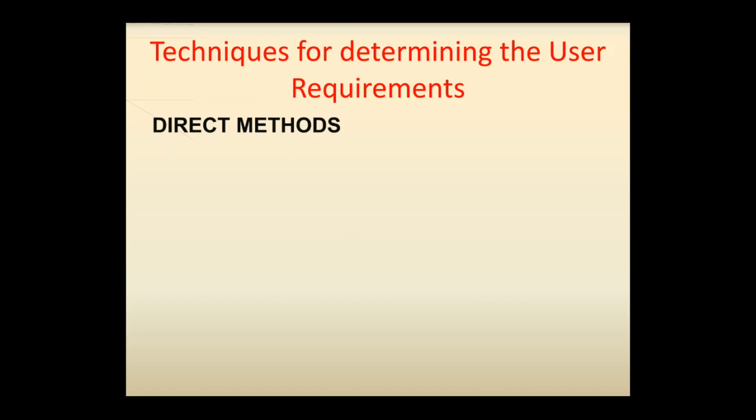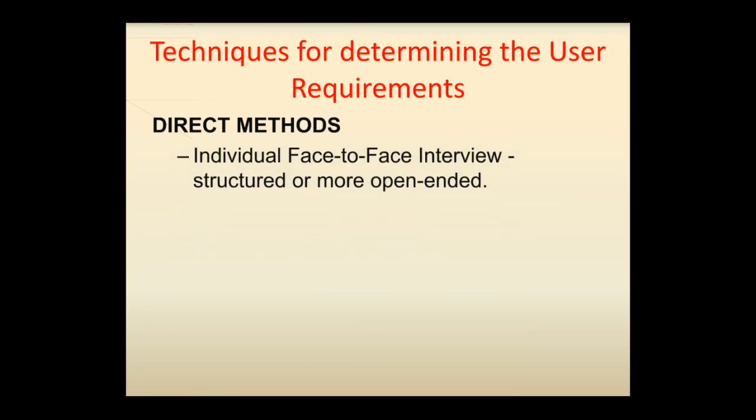Some of the recommended direct methods for getting the inputs from the user are the individual face to face interview, which we also call a structured or open ended interview. In this, a one to one visit with the user to obtain information is carried out, and it may be structured or somewhat open ended.